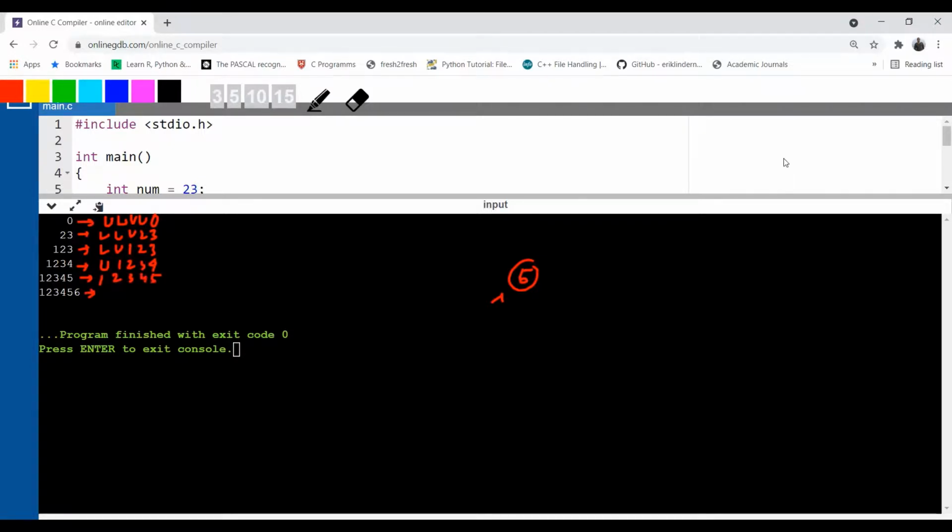And look at the sixth output. There are 6 numbers. So now here the number of characters in the console is greater than the value of width. Here the number of characters is 6 and the value of width is 5. So what will happen? It will print as usual, like a normal printer. Got it? Did you understand the width? So practice more with integer numbers to understand this width concept.